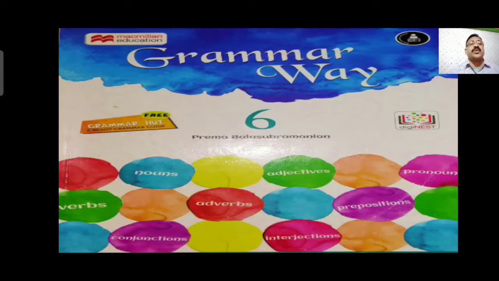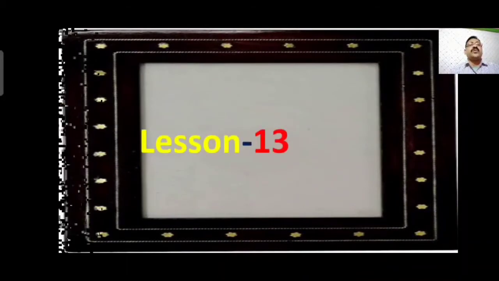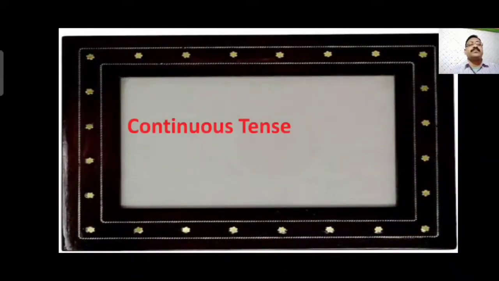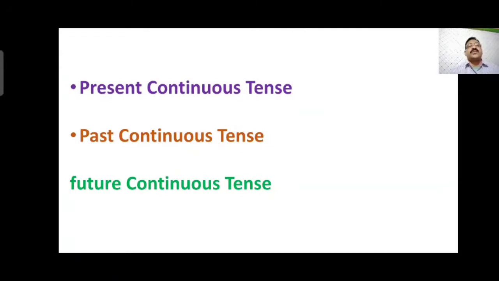Today I am going to teach you grammar for class 6 students. Today's lesson is lesson number 13, continuous tense. That means we will talk about present continuous, past continuous and future continuous. So let's start the lesson directly, children.